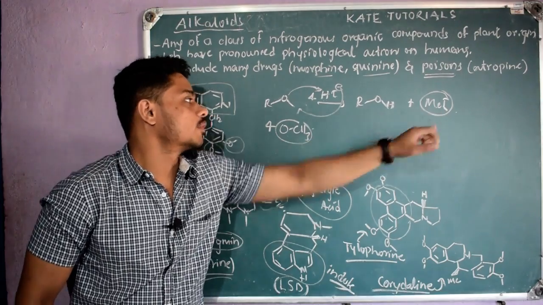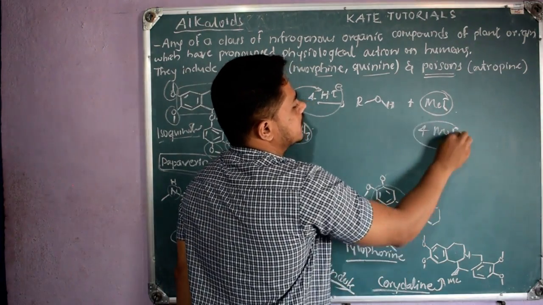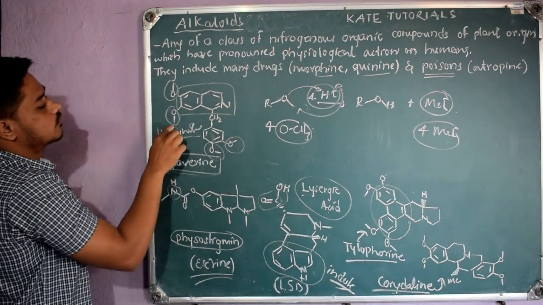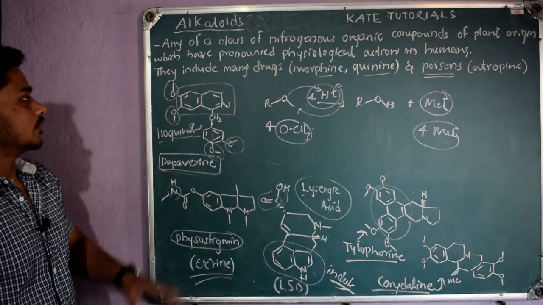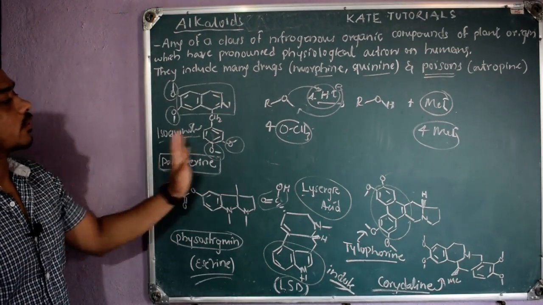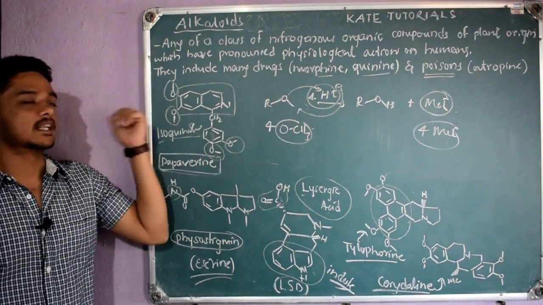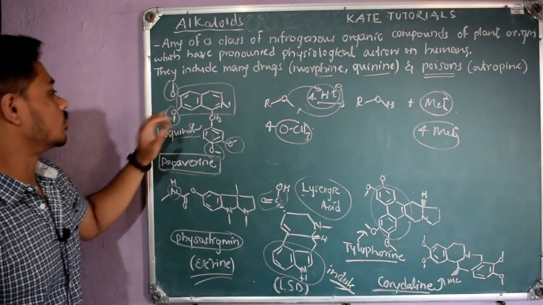If we take only one equivalent of papaverine and react it, but get 4 methyl iodide, it means it has 4 OCH3 units. Like this we tell the nature of OCH3.